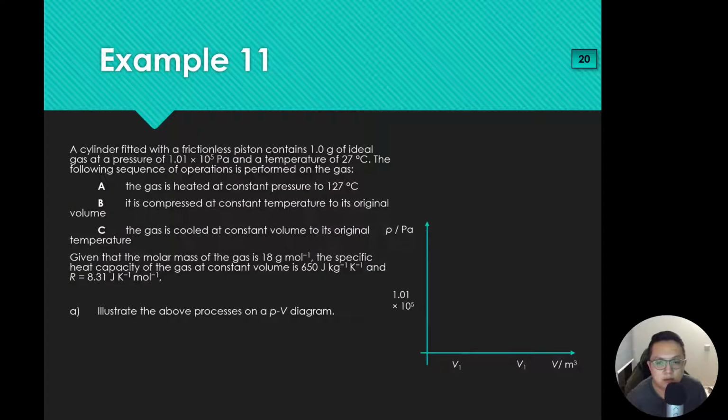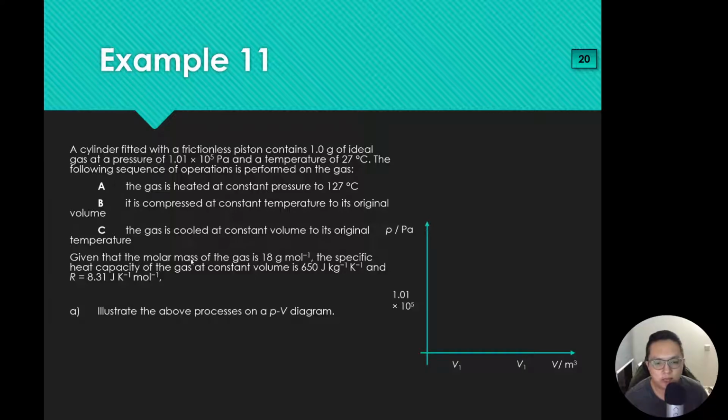Okay, so moving on. Example 11. Example 11 is quite tedious, but I think it's basically a combination of your chapters 11 and 12. I have a cylinder fitted with a frictionless piston that contains 1 gram of ideal gas at a pressure of 1.01 times 10⁵ Pascal and a temperature of 27 degrees Celsius. The following sequence of operations is performed on the gas. The gas is heated at constant pressure to 127 degrees Celsius, compressed at constant temperature to its original volume, then cooled at constant volume to its original temperature.